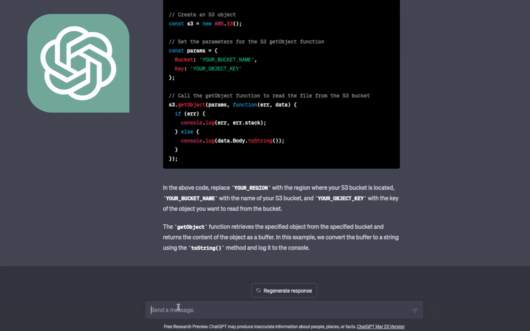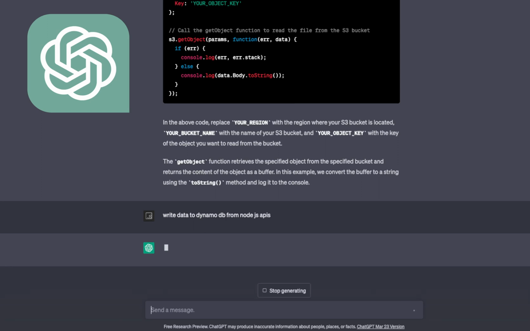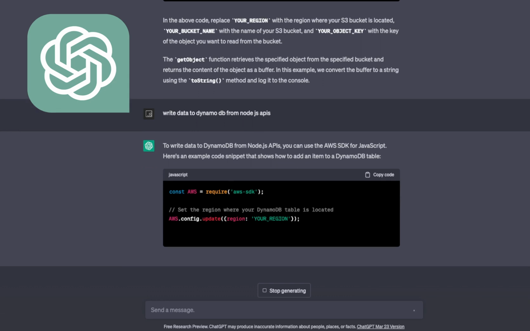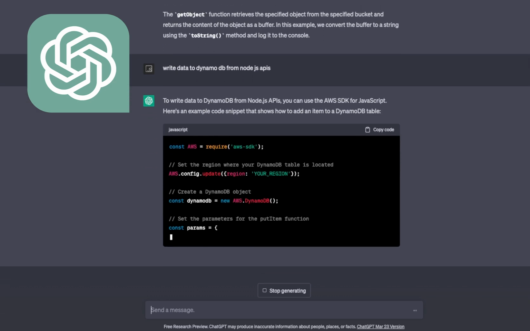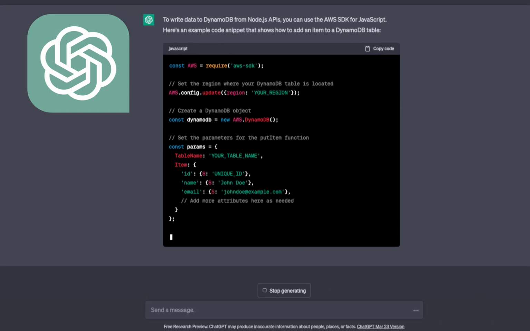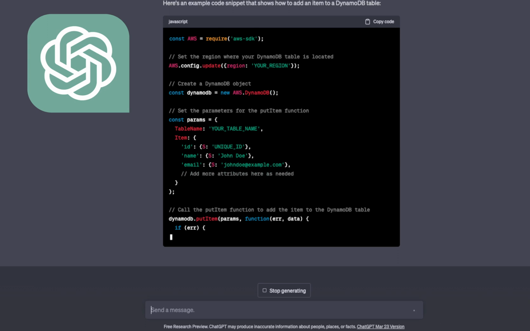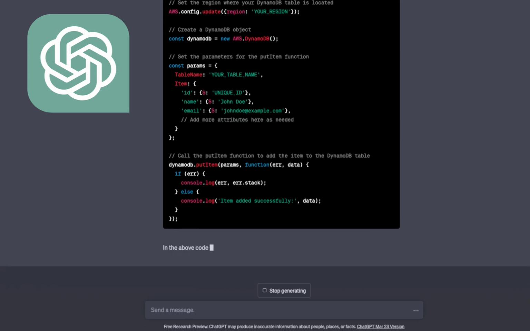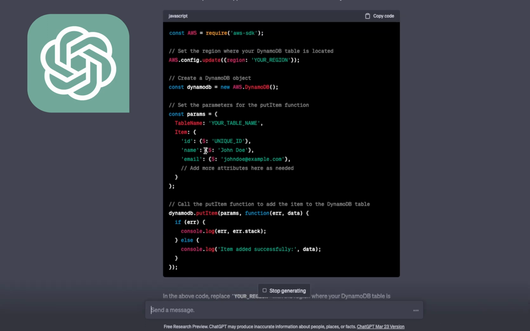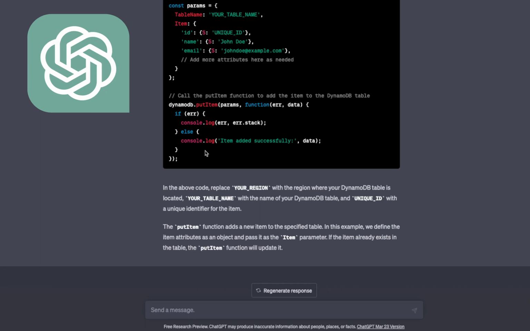Okay, let's say, write data to DynamoDB from Node.js APIs. Okay, so these are some code snippets, but it's really helpful for how to read and write to DynamoDB. This is a simple question. It has initialized the AWS config and then DynamoDB, and then here we are just passing the table and doing the putItem call just to write the data to DynamoDB. Here you need to pass the AWS region to get the DynamoDB client from the AWS SDK.